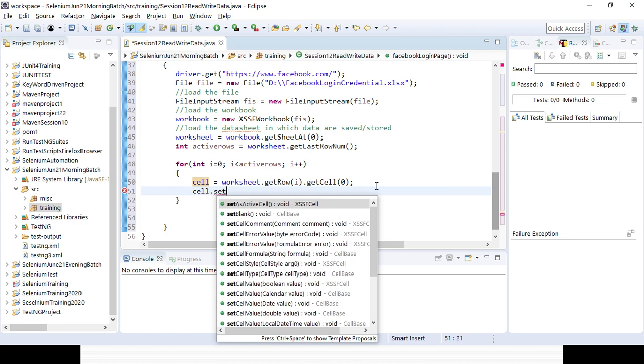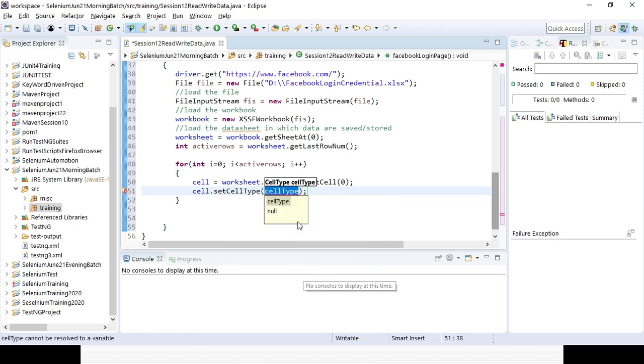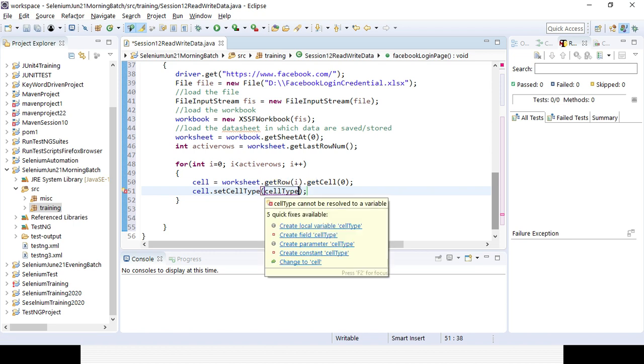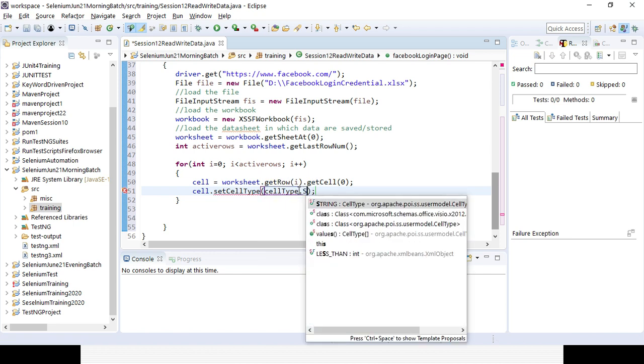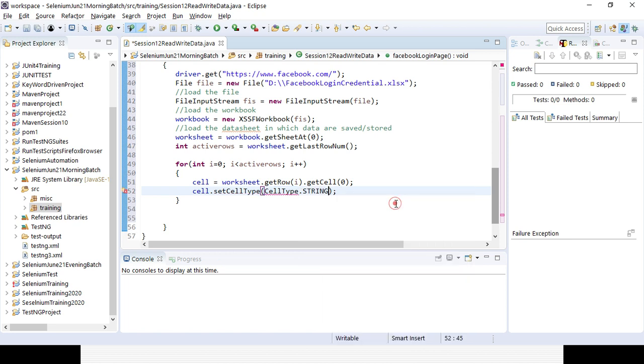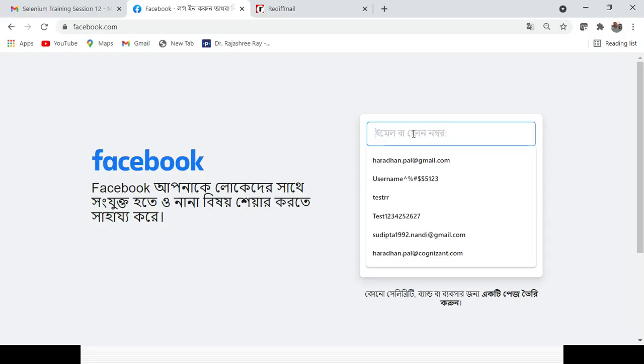So what is my cell type? You can see here, this is my cell type. So it is CellType dot STRING, because I want to store only string here. That's why I can store the cell value as string. Then here I will be adding the data. So after adding the data, every time I need to clear it, otherwise the data will be appended one by one by one.